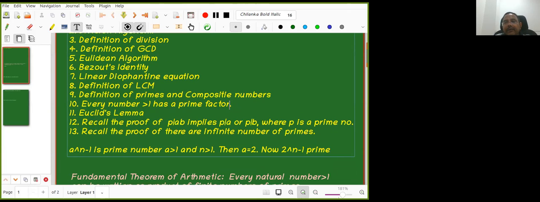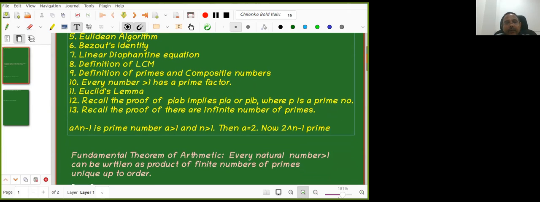Now there is a mistake I made in my quiz. I am telling you: if a power n minus 1 is a prime number, I have to put a greater than 1 and n greater than 1 also. That I forgot. Now let us discuss that. So a power n minus 1 is a prime number, a greater than 1, n greater than 1. Then we claim that a equals 2. How to prove that? This is question number 1.